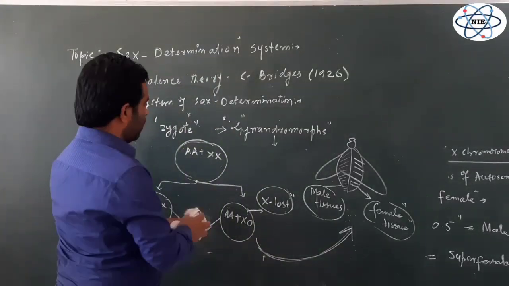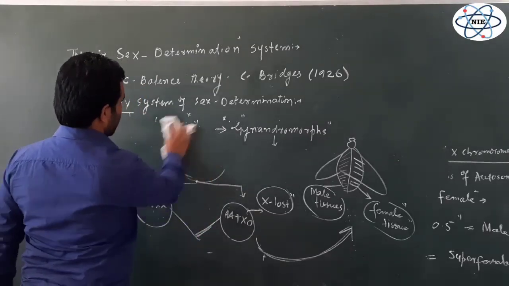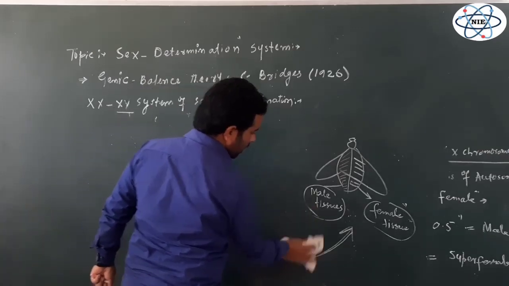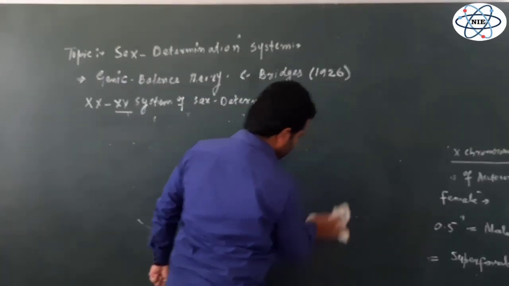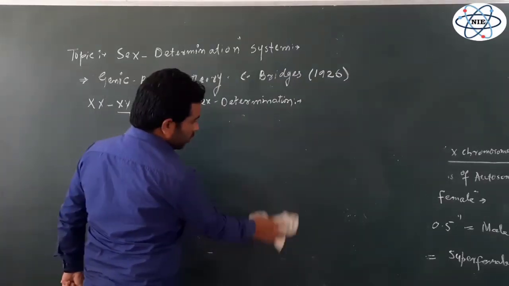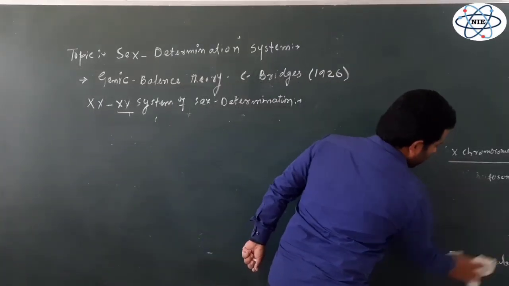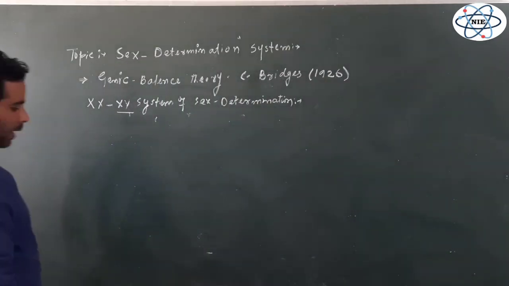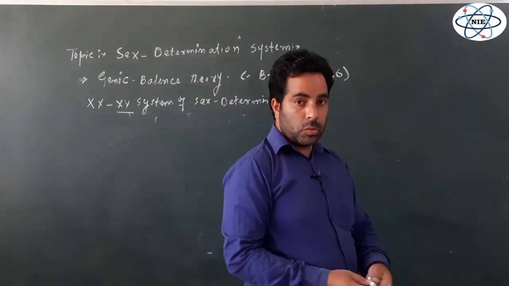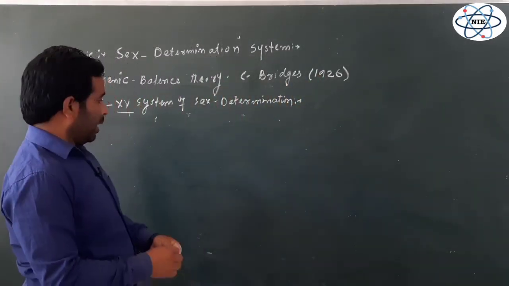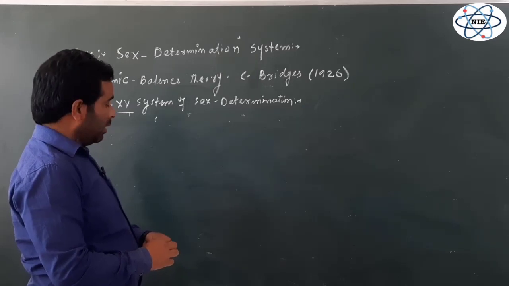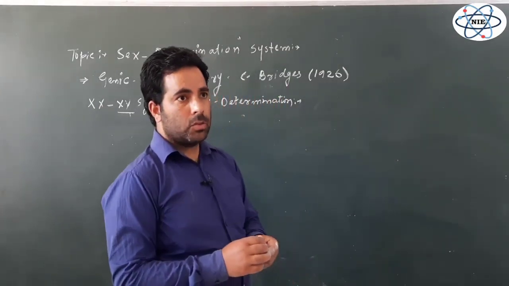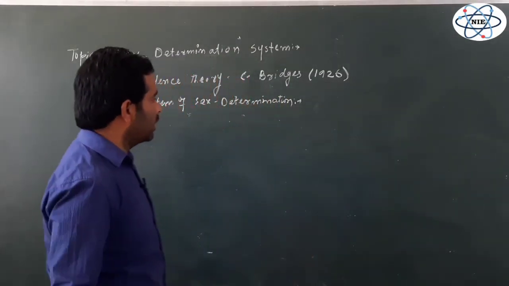Now let's come to one more example. So far we have explained XX, XY type of sex determination, and we have given special emphasis to humans, where the Y chromosome is very, very important for the development of the male individual. But in the case of Drosophila, we have seen a different case where Y is not so important for the development of the male, rather the X over A ratio determines the sex of the individual.